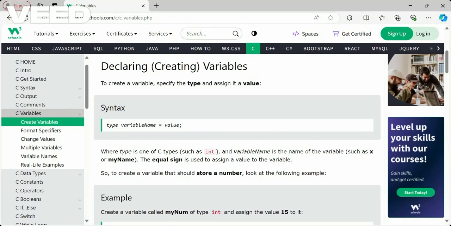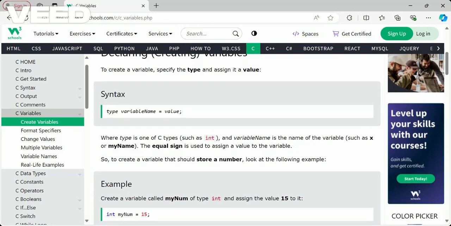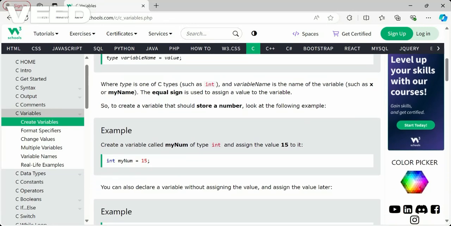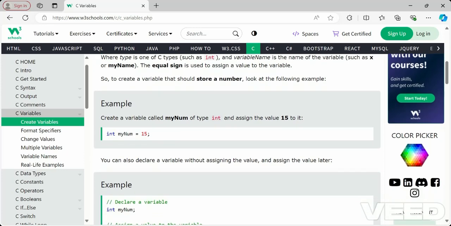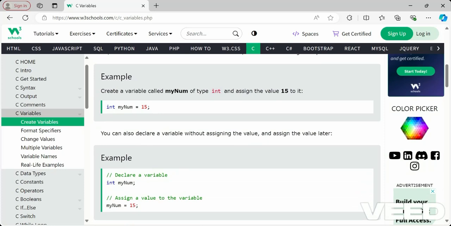So let's create a variable that should store a number. How will that example look? To store a number, which is a whole number, we have to go with the type integer, int. And the name of the variable we are giving as mynum, that is my number, is equal to 15, the number we are going to store in that data type. So my number is equal to 15, and in C language every statement should end with a semicolon. The semicolon is mandatory. So this is also a statement, not only printf. So this is the declaration of a variable.